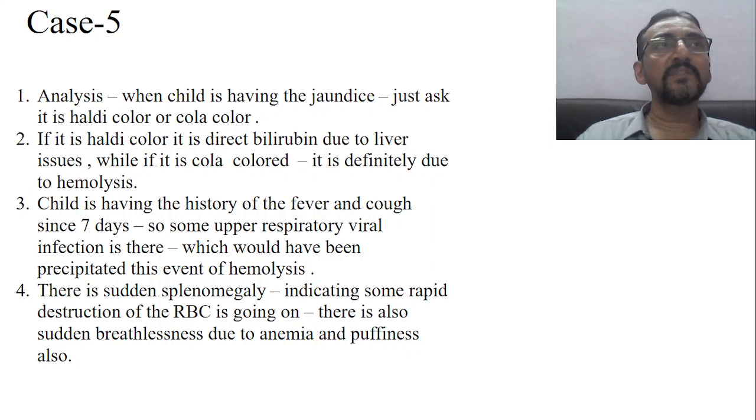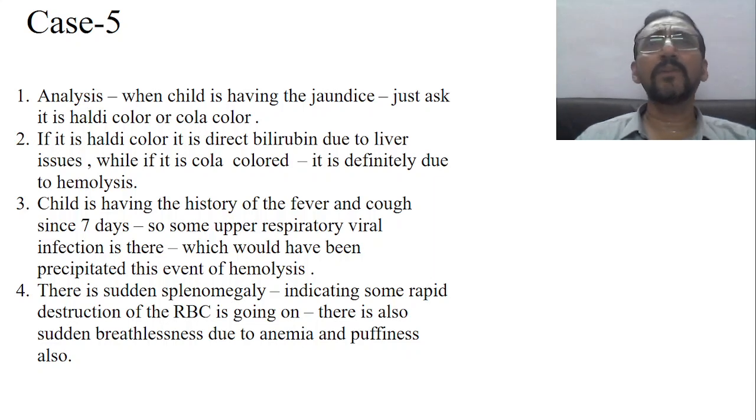Now there is sudden splenomegaly also in this case, isn't it? When there is a sudden splenomegaly, again it indicates that some rapid destruction of the RBCs is going on. There is also sudden breathlessness, and that is because of the anemia which developed very rapidly and unexpectedly. Also because of anemia there is puffiness of the face. So almost all the symptoms are justified now.